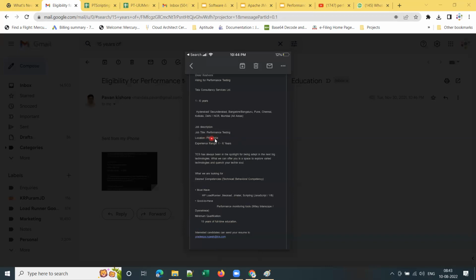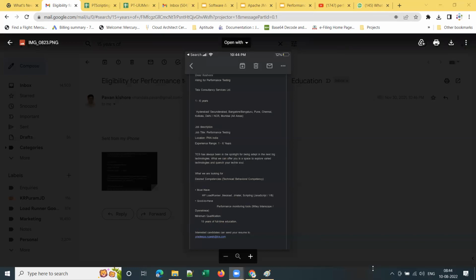And here you can see openings are pan-India. These are not specific to any particular location. Here you can see the job title, performance testing. Not only performance testing, but for manual testing and automation testing also, these companies and organizations are considering any graduates. Got it, guys? Is it clear, or should I zoom in and show this?